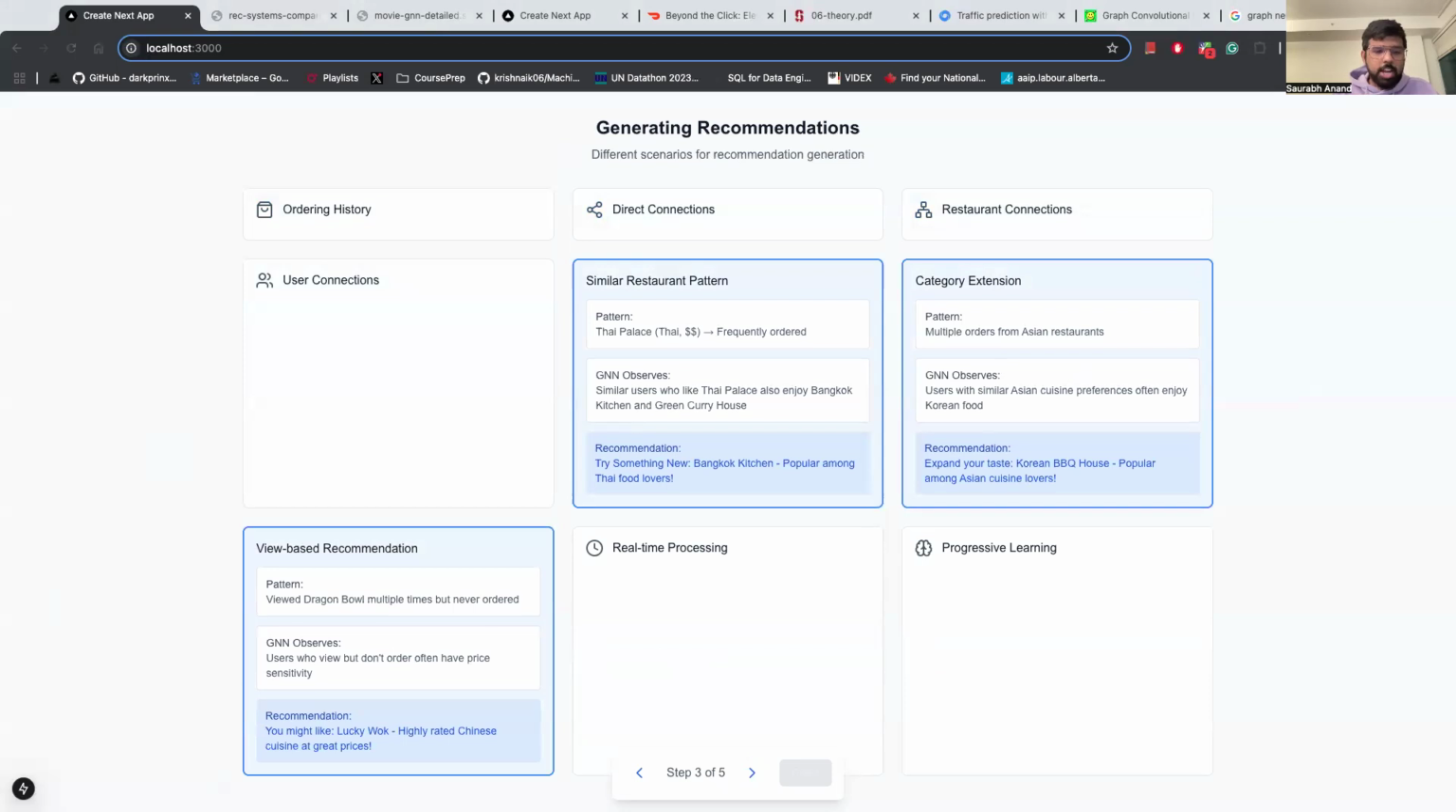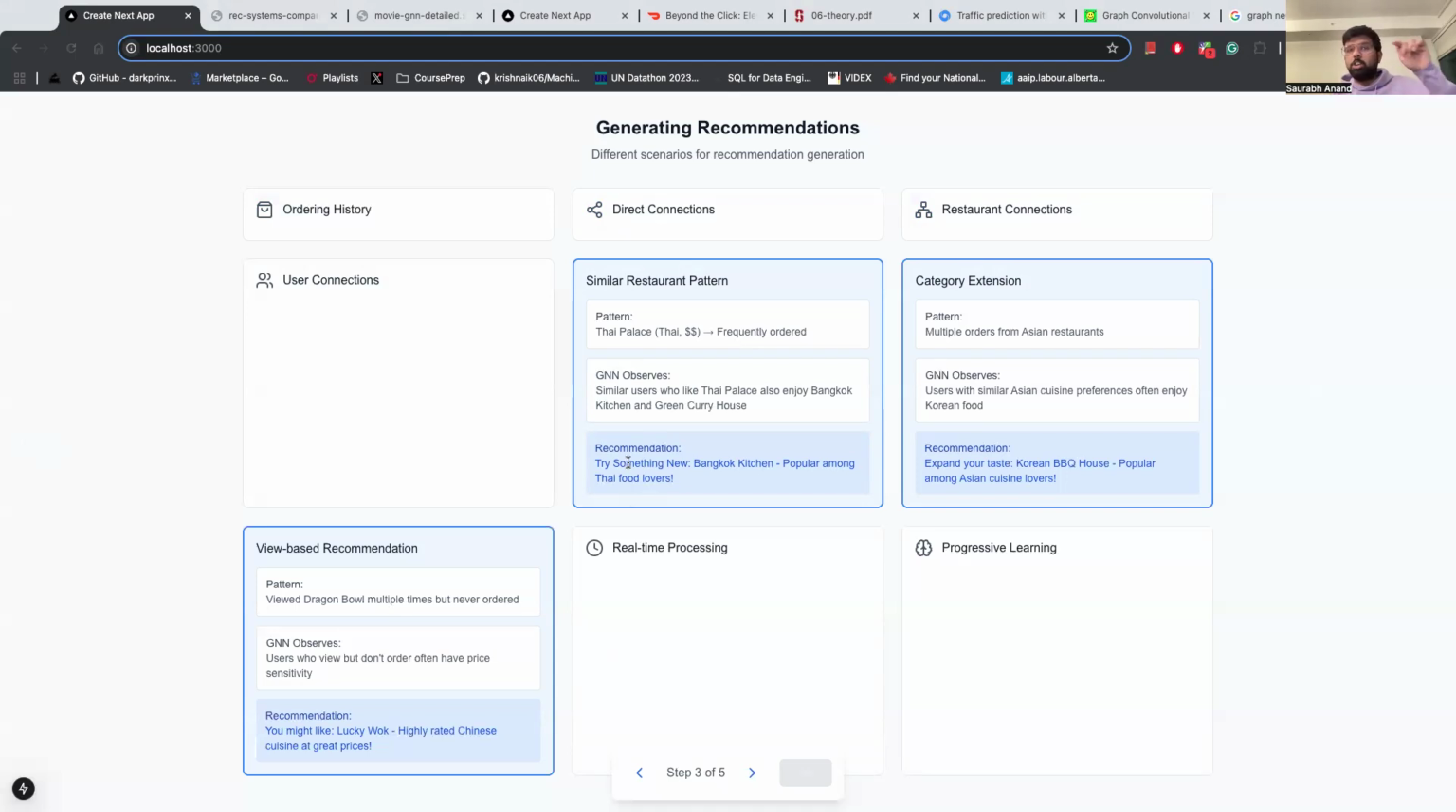So scenario one, it'll try to make recommendations on the basis of similar restaurant patterns. So what's Sarah's pattern? Sarah has ordered from Thai place thrice. It's a very strong connection, frequently ordered, right? So the graph neural network observes, in its ever expanding network, that similar users who like Thai place also enjoy Bangkok kitchen. They also enjoy green curry house, and they are both Thai cuisine restaurants, right?